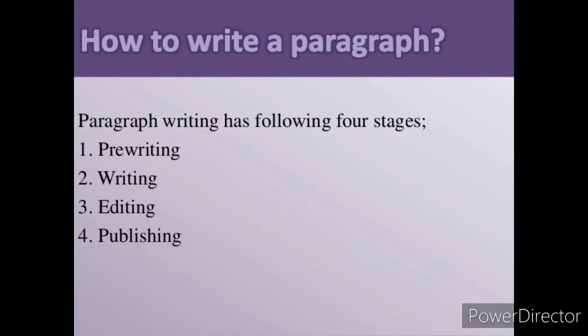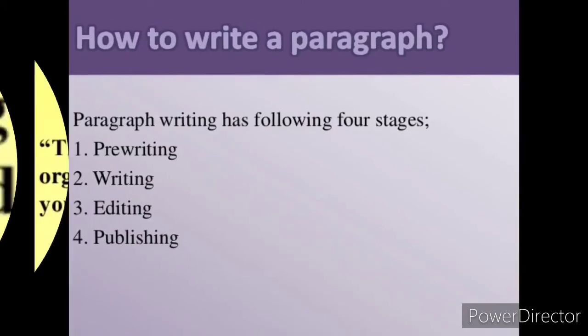Paragraph writing has the following four stages: pre-writing, writing, editing, and publishing. Let's see one by one now.